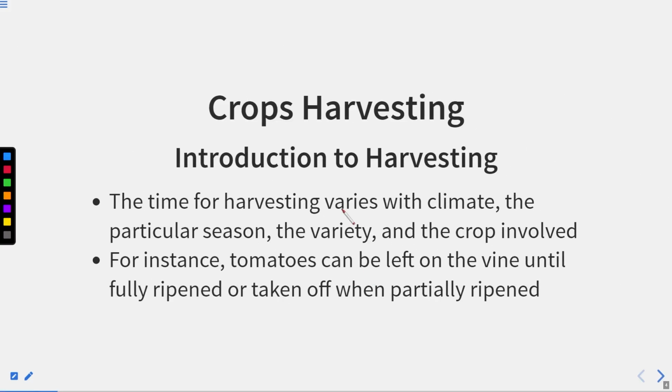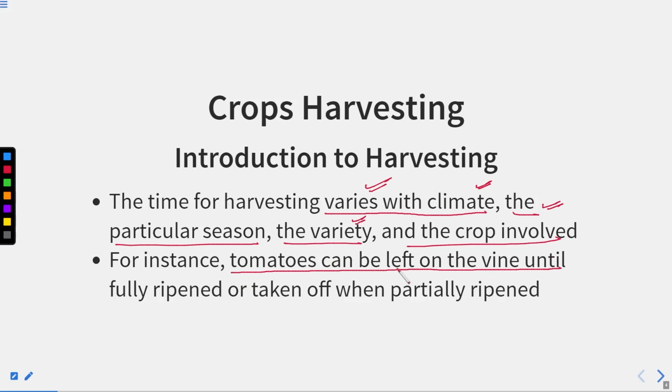The time of harvesting varies with the climate, the particular season, the variety, and the crop involved. So it is very important what time we are harvesting, what the climate is, and what the variety is, and according to that the harvesting should be done. For instance, a tomato can be left on the vine until fully ripened or taken off when partially ripened. So whether it is partially or fully ripened, you can take out that tomato.